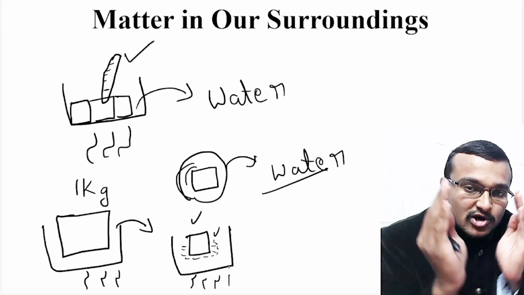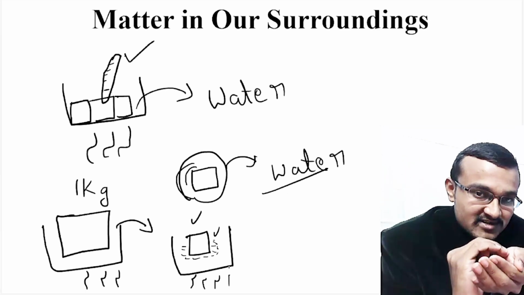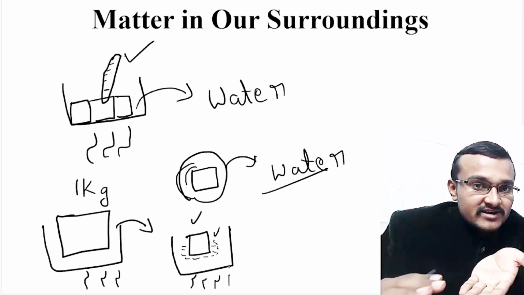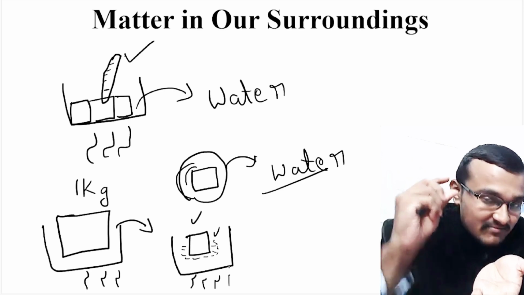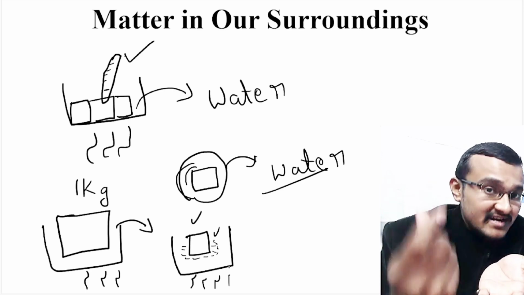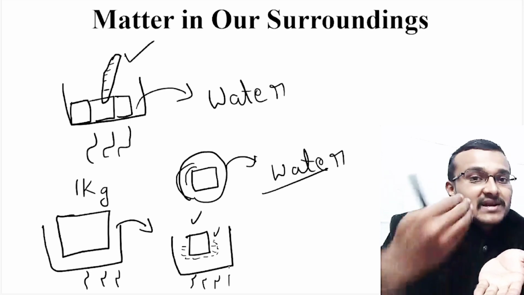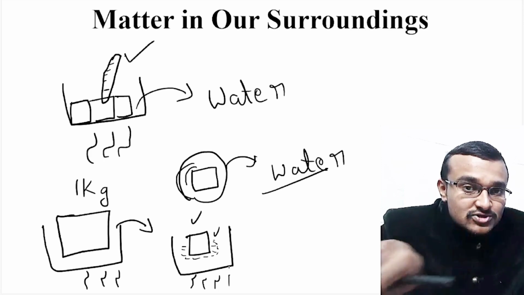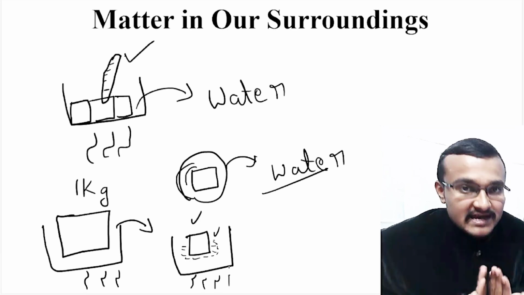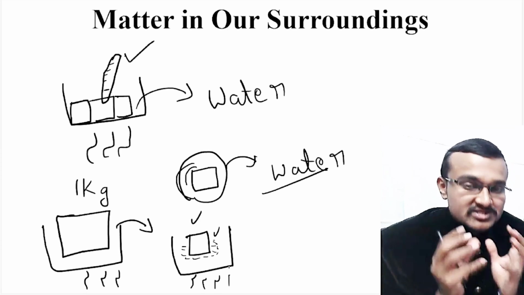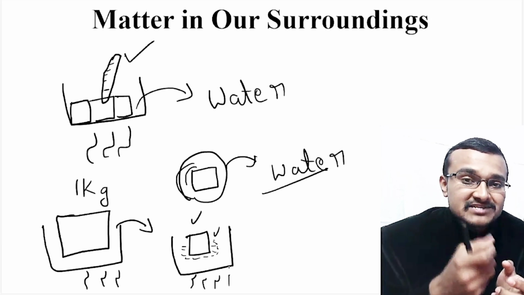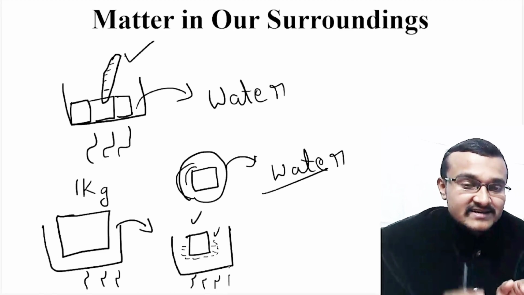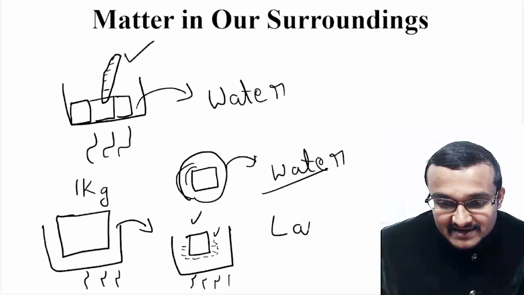1 kg of ice cube got converted to 0.5 kg and then to 0.25 kg. Unless and until it is completely transformed into liquid, the temperature of the ice cube will be 0 degrees Celsius. Then where is the extra heat going which you are supplying to that ice cube? That extra heat is going to the surrounding of that ice cube. That means the ice cube is utilizing the heat, but the temperature of the ice cube is not increasing. That hidden heat is known as latent heat.